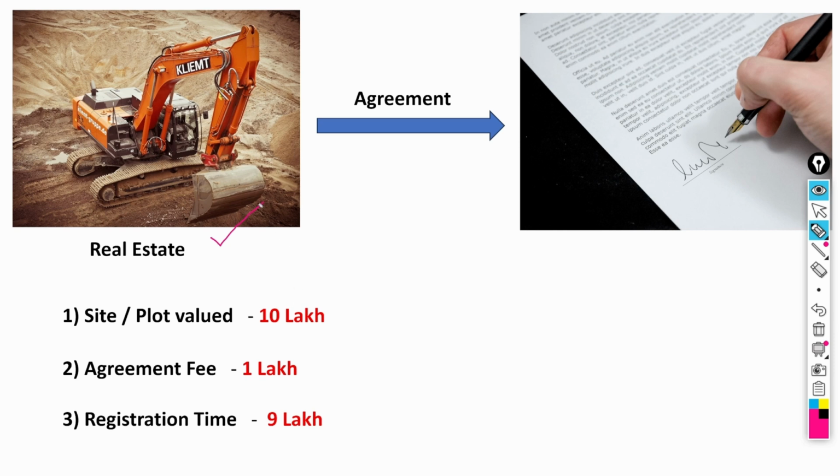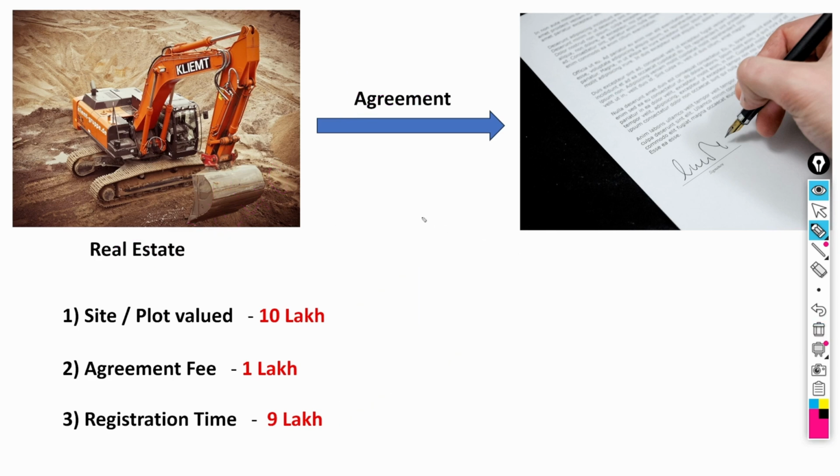A real estate agency is constructing a plot of 30x40. This construction requires 1 year of time. Anyone interested in buying this plot has to pay 1 lakh in agreement. Their condition is that the site value is around 10 lakhs, and if you want to buy it, you have to pay 1 lakh and make an agreement with them. The remaining 9 lakhs you have to pay at the time of registration.